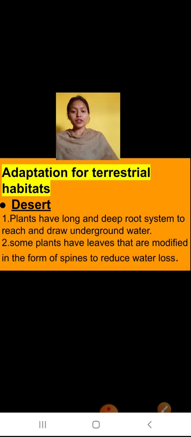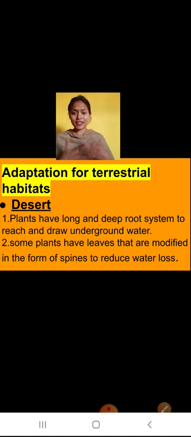now we'll study the adaptation of terrestrial habitats. Adaptation of a terrestrial habitat means which type of features are required by organisms in a terrestrial habitat. Different organisms require different features to survive in different habitats. So in the land based habitat, we'll study which type of features are required. First of all we'll study the desert. In the desert we all know many plants grow. Now how do these plants grow and survive only in the deserts, we'll study.